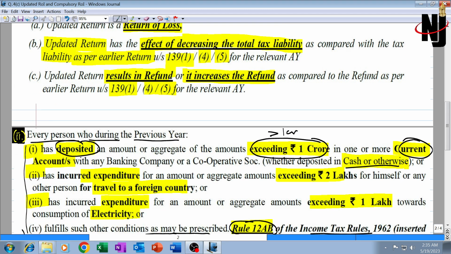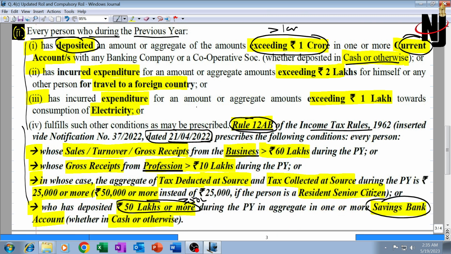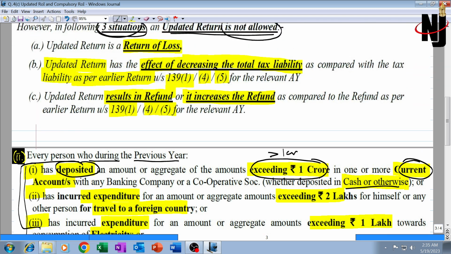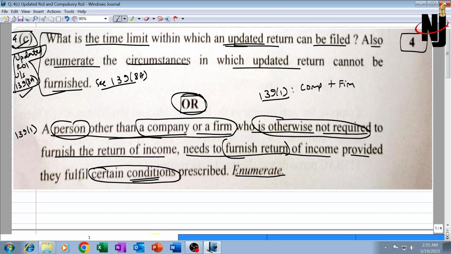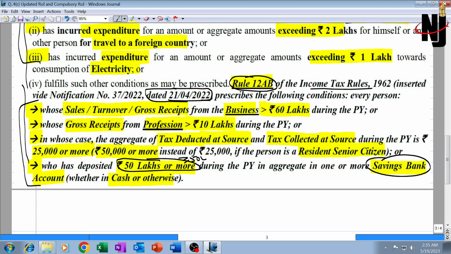Similarly for this second part, the optional question also, there should be only 4 points. But if you see here, only 1, 2, 3 and plus 1, 2, 3, 4. There are 7 points. So 7 points and 4 marks, that's not good enough. However, the institute has asked this question this way, assuming that most people will opt for the updated return part, so that time can be saved. With that, this question comes to an end. See you in the next video.